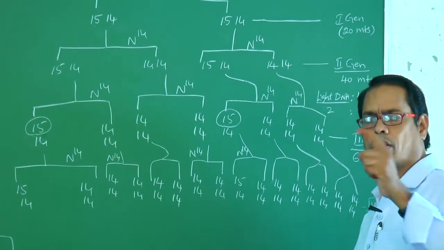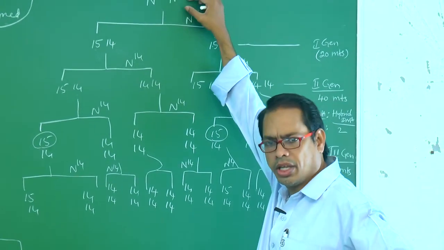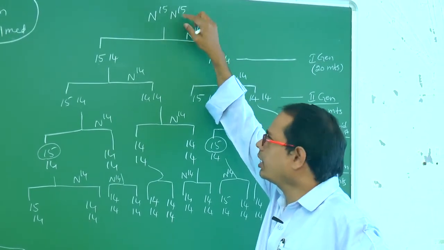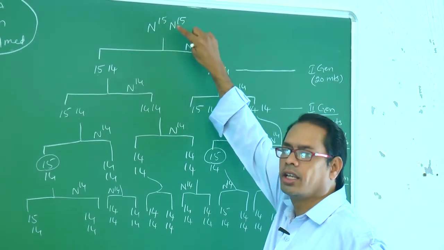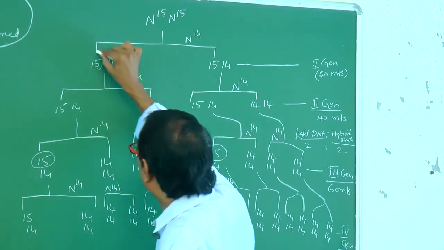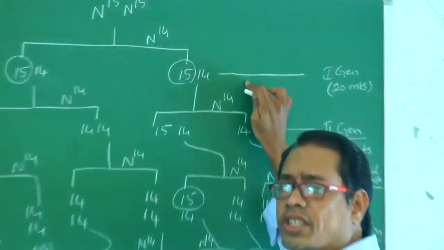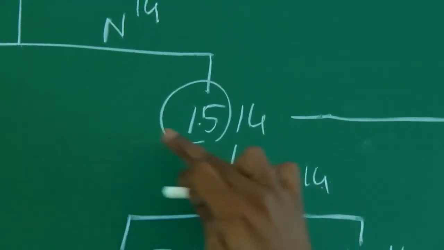So the point you have to remember is about the parental DNA. In parental DNA, how many N15 strands are there? 2 strands. In each generation, there are still 2 N15 strands. In the first generation 2 N15 strands are present.